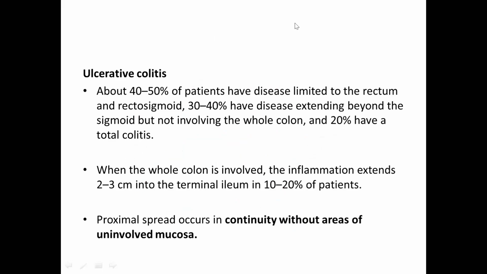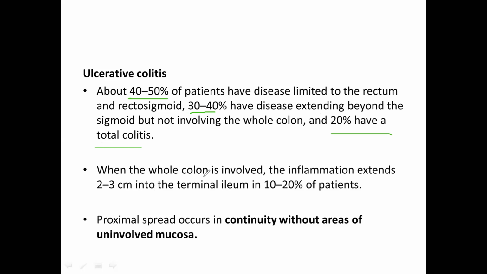So this slide is the explanation of that diagram. Ulcerative colitis usually affects 40 to 50% of patients, where it is limited to the rectum and rectosigmoid region, and in 30 to 40% of patients it extends beyond the sigmoid, but not the whole colon, and 20% of patients will have total colitis.